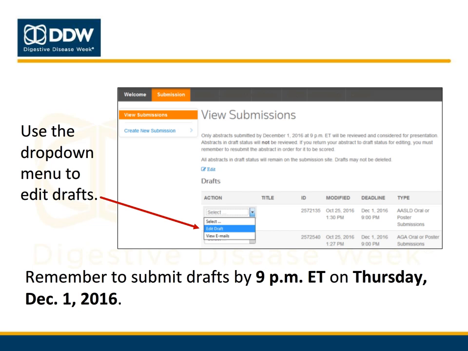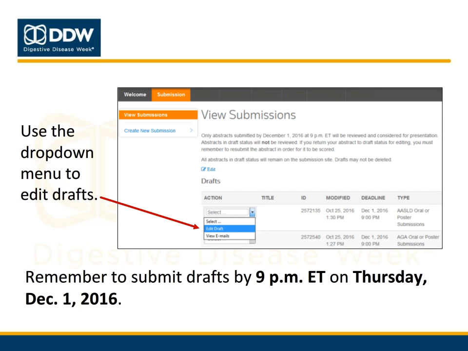If you're not ready to submit your abstract, you are able to save it and return to it at a later date. Abstracts may be edited any time up until the submission deadline of 9 p.m. Eastern on Thursday, December 1st. To edit your draft, simply log into the submission site and click the Submission tab. There, you'll see a list of your abstract drafts and submissions. For abstracts currently in draft status, use the drop-down menu and select Edit Draft to make changes. Be sure to save your edits when you are finished.